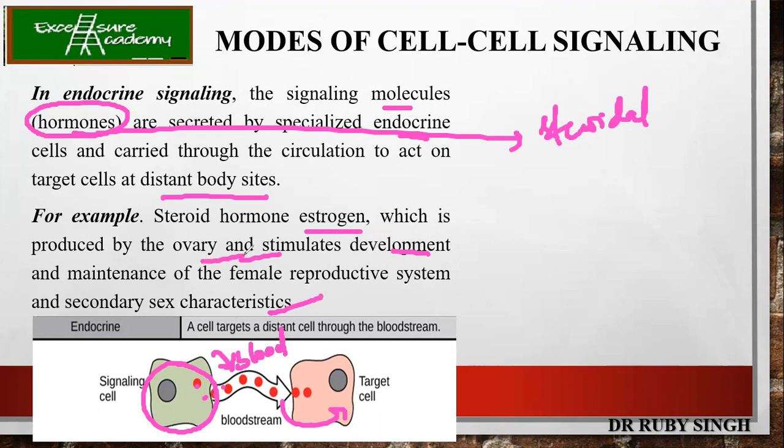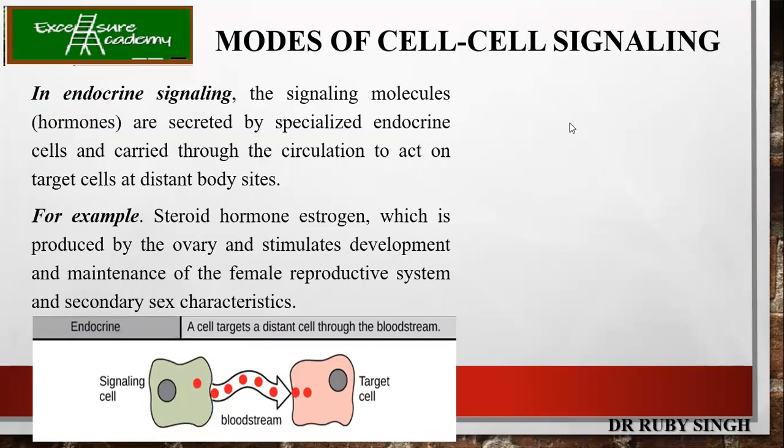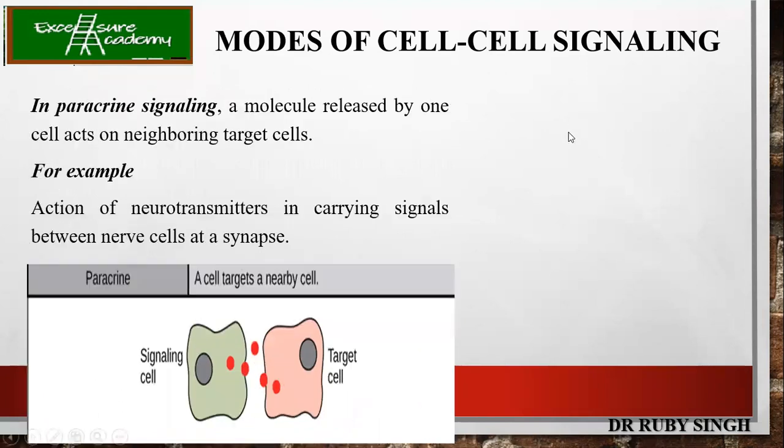So these are produced by the ovaries, and they are transferred to the different target cells so that the female reproductive system and the secondary sex characteristics, that is enlargement of the breast, the hip size increase, the waist size increase, all these secondary sex characteristics then take place. There are different examples also which we will be discussing in detail in coming slides.